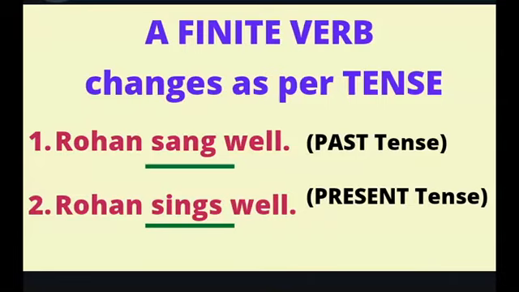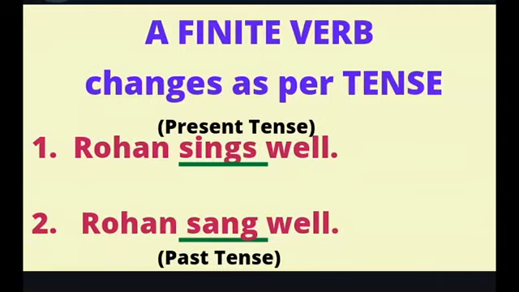Now let's take the second example. Rohan sings well. Here the main verb sings is in the present tense. So you can see how the finite verb has changed its form in the two sentences. It is sang in case of past tense and sings in case of present tense. Thus a finite verb changes as per tense.